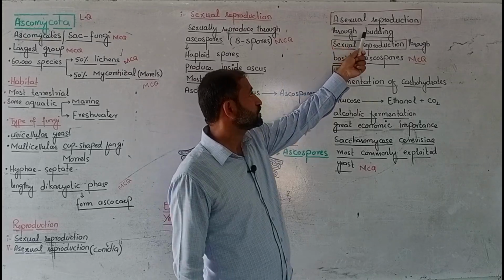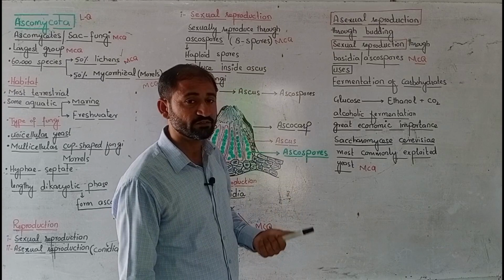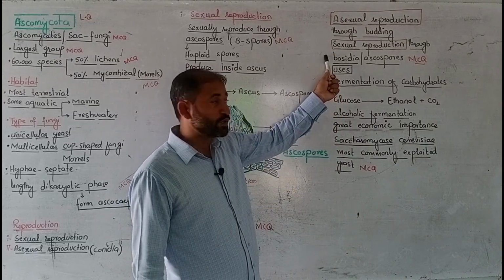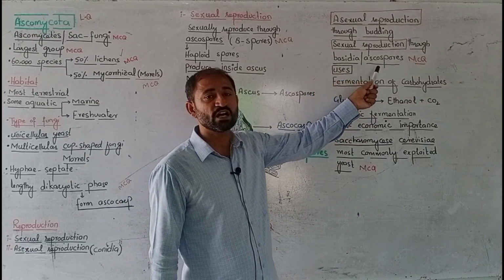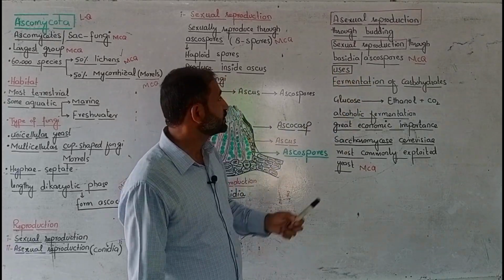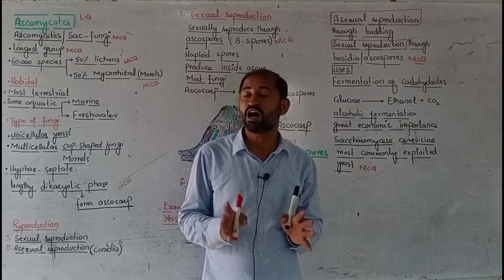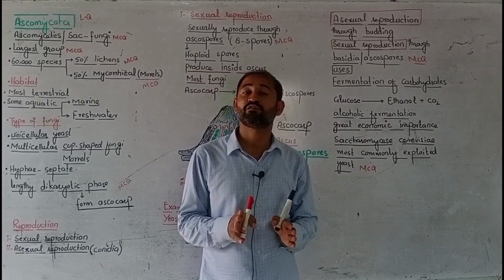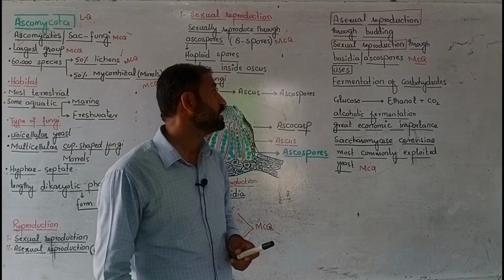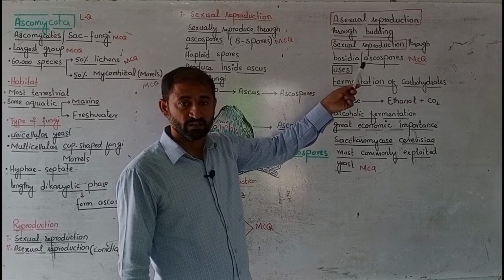Asexual reproduction is through budding in case of yeast, whereas sexual reproduction takes place through basidia or basidiospores and ascospores. That was sexual reproduction. So keep in mind that yeast can reproduce not only by forming ascospores, but also through forming basidiospores. So this one is also an MCQ.